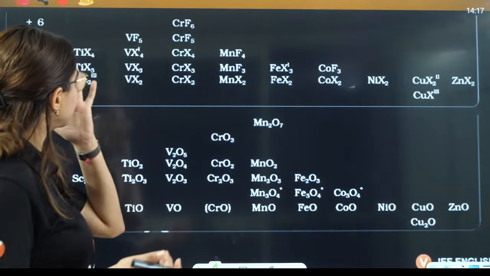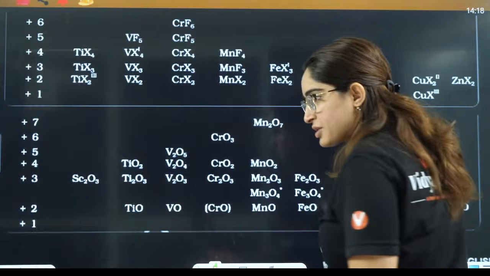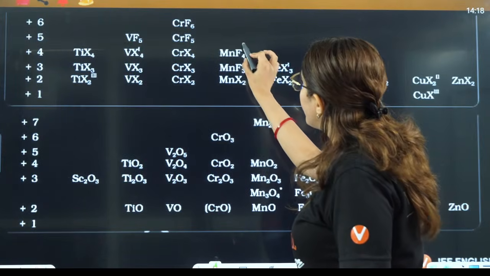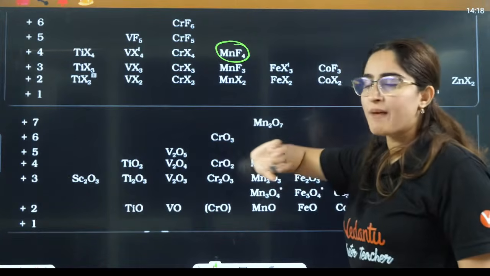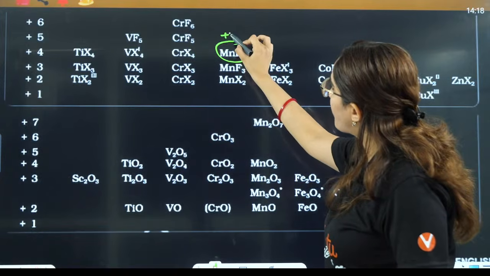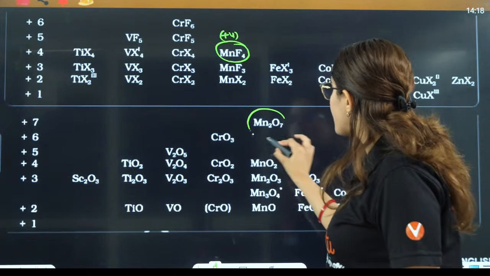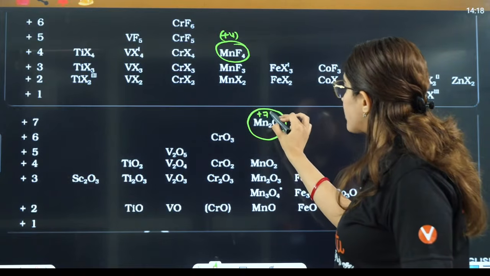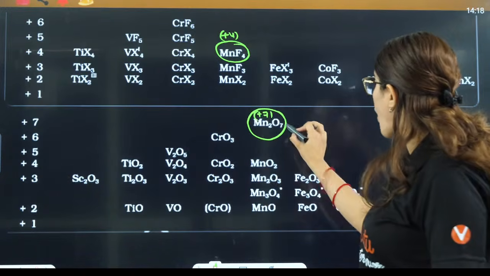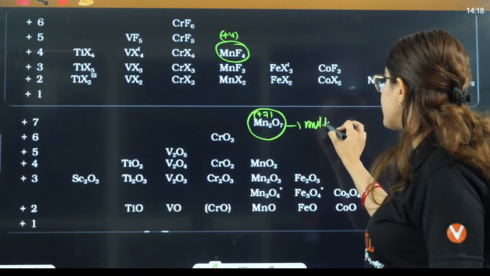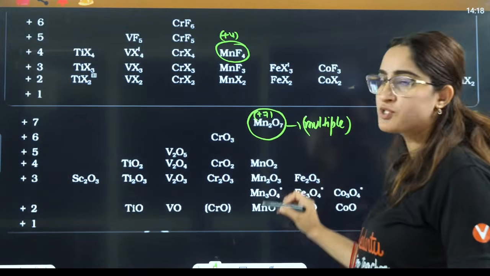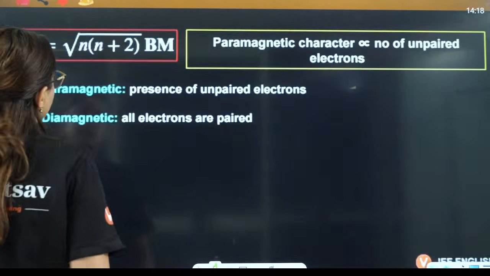Okay. Then here they ask you one question: in the case of fluorides, manganese only forms the +4 oxidation state with fluorine. But in the case of oxygen, it forms the +7 oxidation state. Why? Because of multiple bonds. Here it exists in multiple bonds with oxygen. That is the reason. Okay.